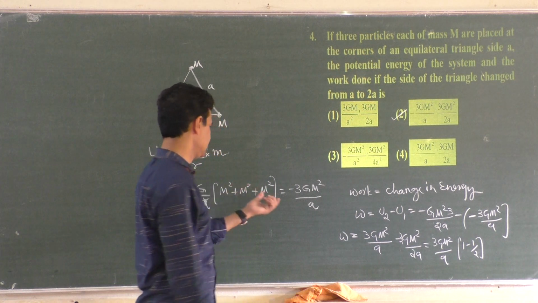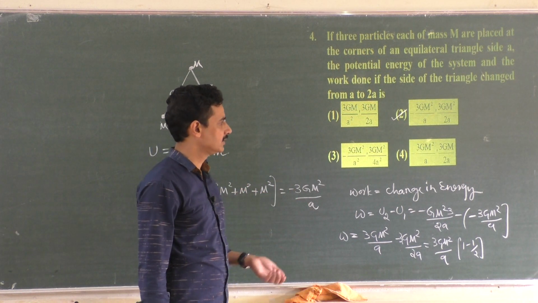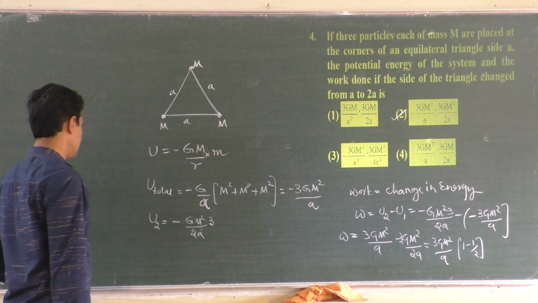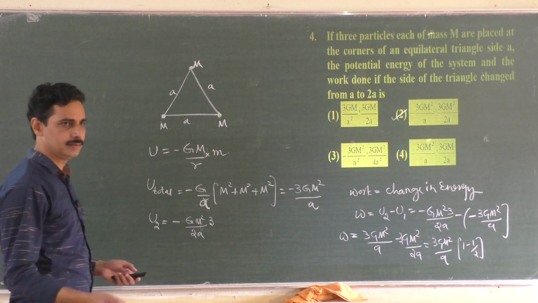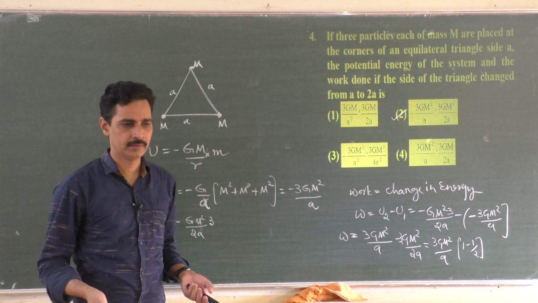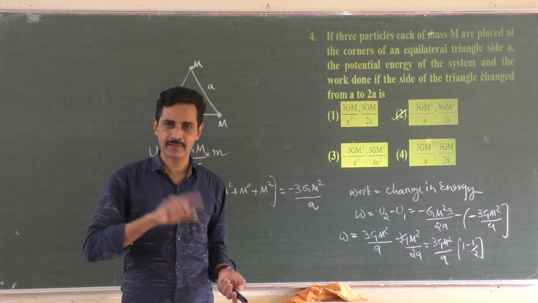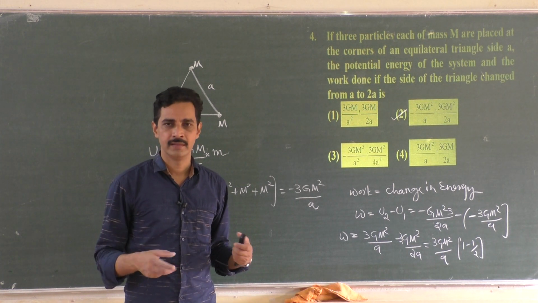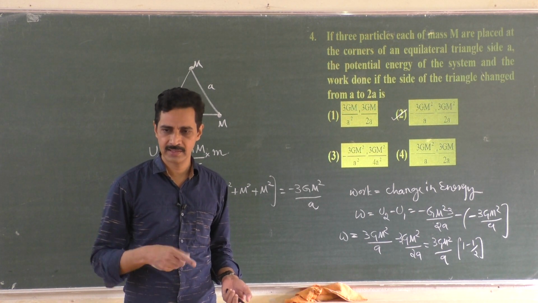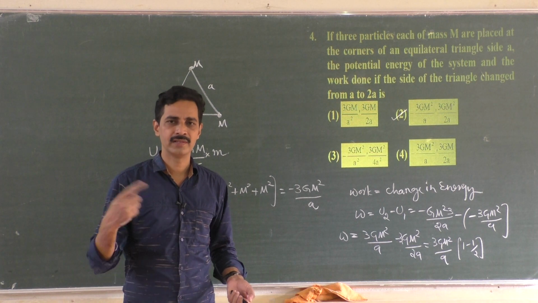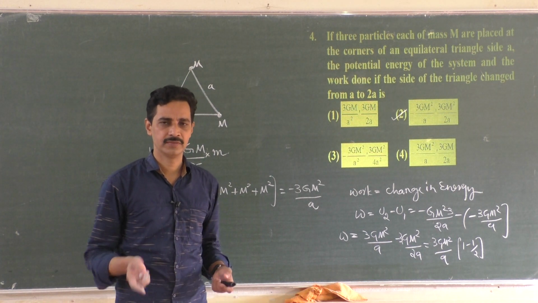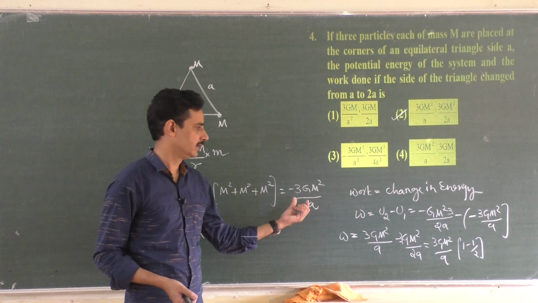This is the option: first one is minus 3 G m square by a, the next one is 3 G m square by 2a. Since you are doubling the side, the difference in energy is the first energy itself, right? The 3 is doubled to 6, 6 minus 3 is 3 itself, answer. The 4 is doubled to 8, 8 minus 4 is the first answer itself, but with positive sign, right?